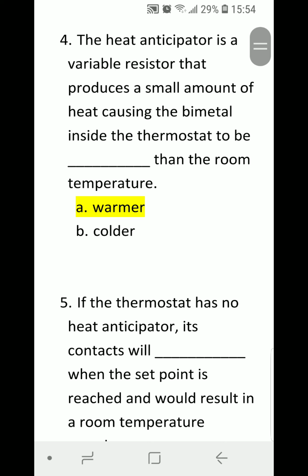Number 4. The heat anticipator is a variable resistor that produces a small amount of heat, causing the bimetal inside the thermostat to be blank than the room temperature. A, warmer. B, colder. Correct answer is A, warmer.